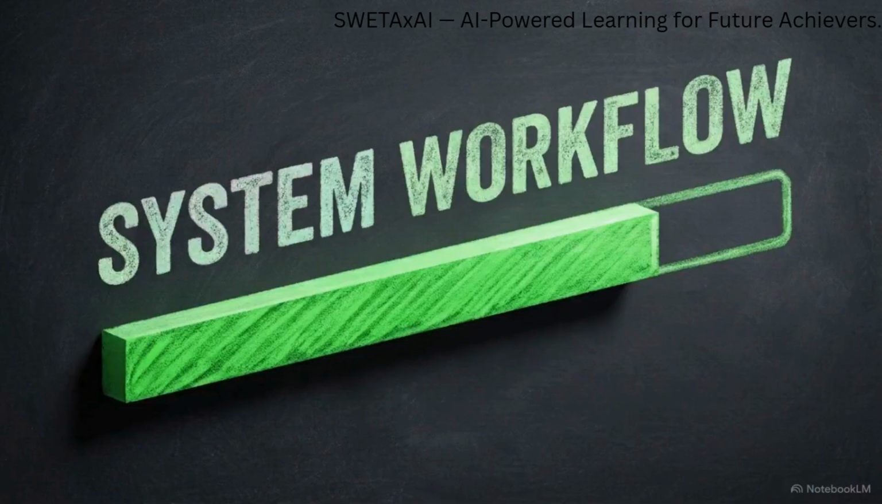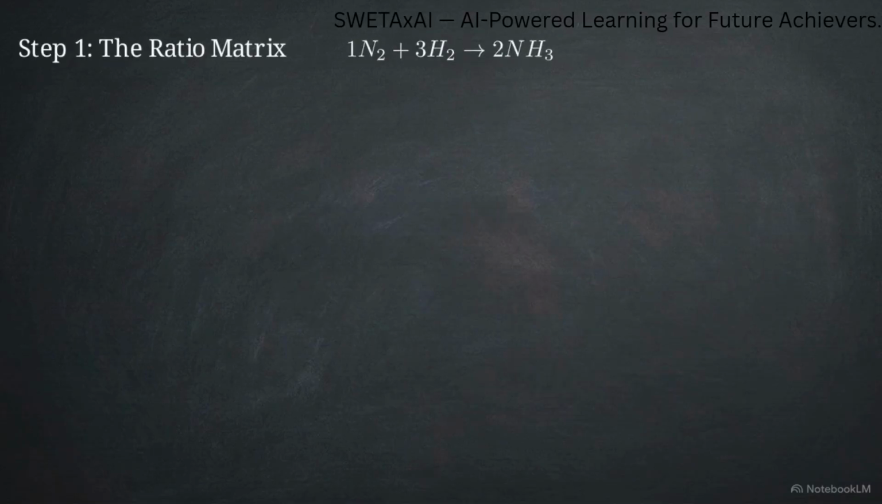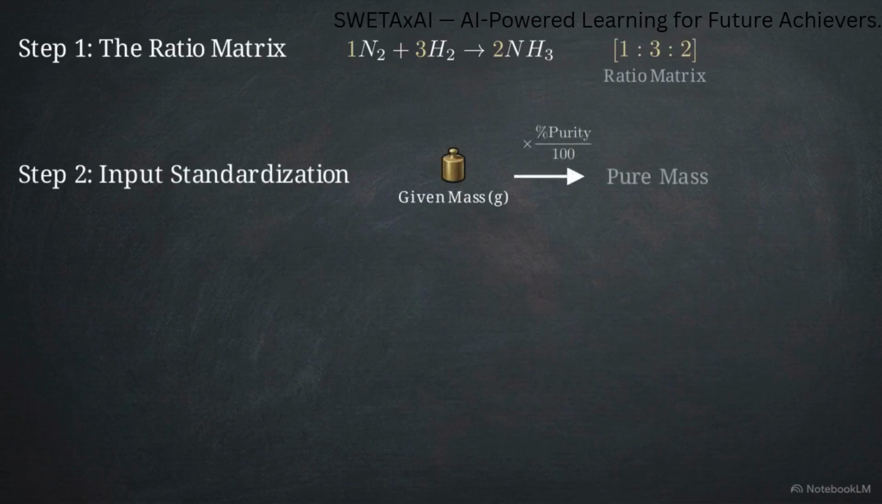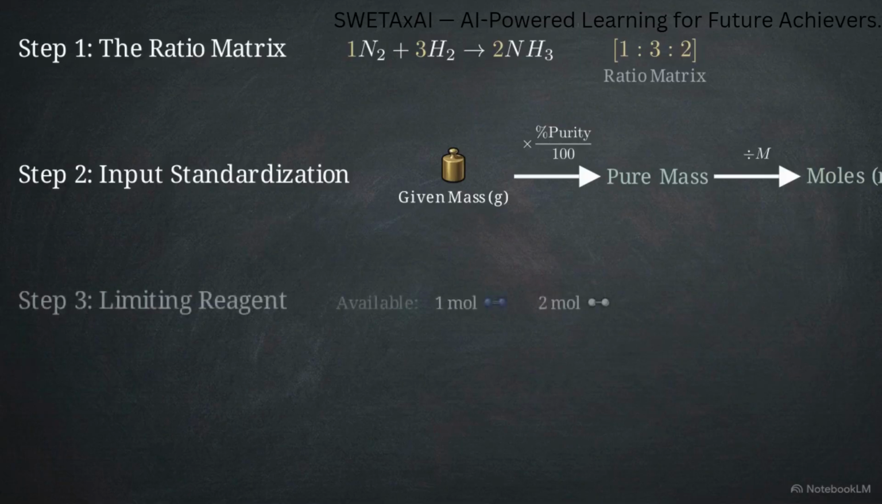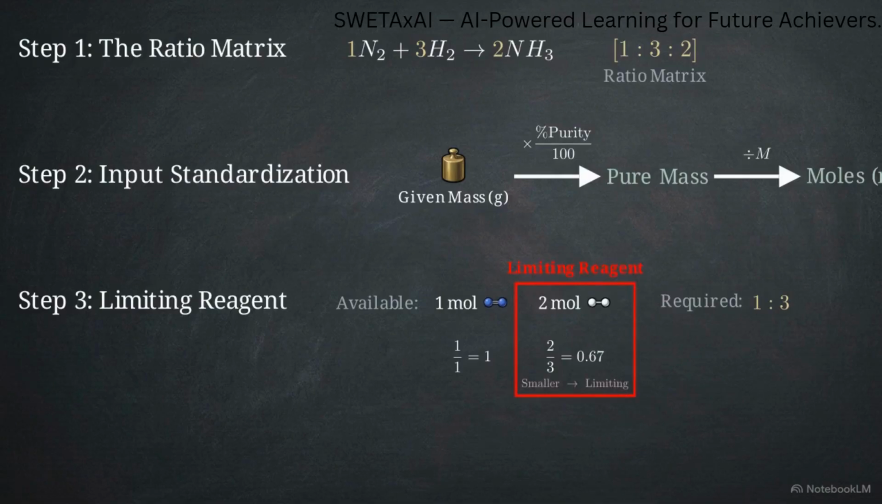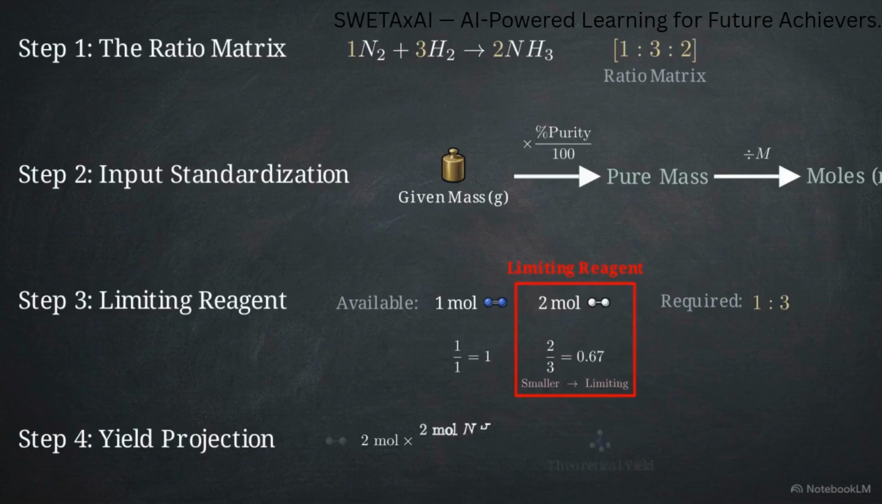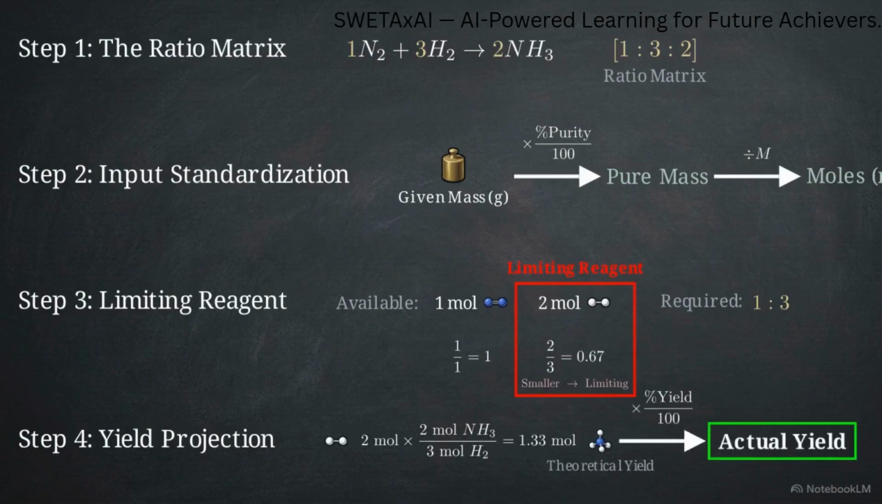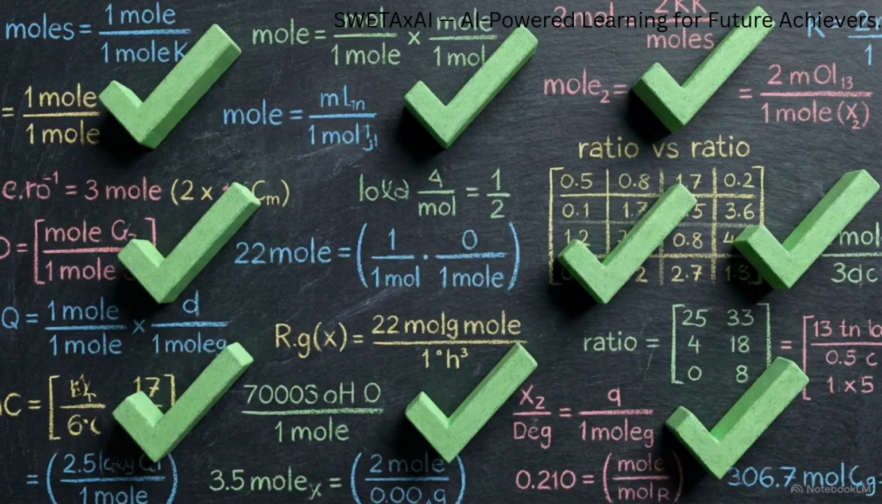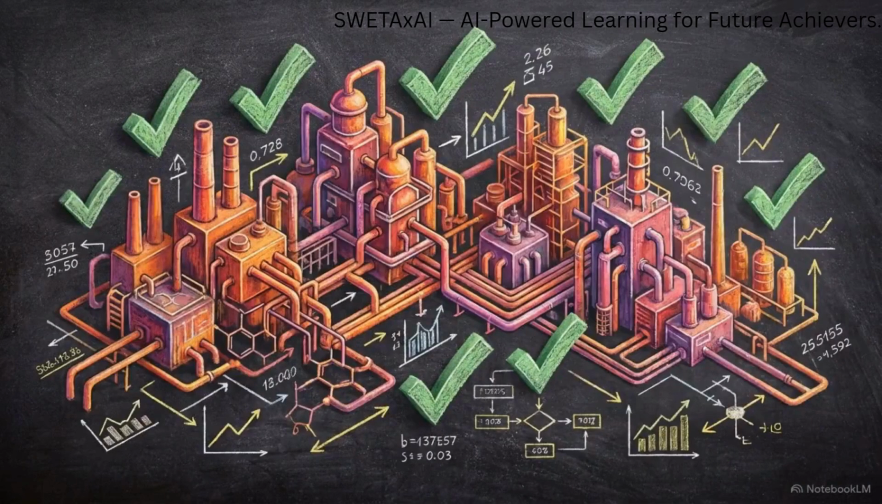This algorithmic workflow can be summarized into 4 actionable steps. Step 1. Balance the chemical equation to establish the mandatory ratio matrix. Step 2. Determine the pure mass of your reactants and convert all starting quantities into moles. Step 3. Identify the limiting reagent using either ratio analysis or product projection. Step 4. Calculate the theoretical yield based on the limiting reagent and apply any percentage yield constraints. By bypassing the mass fallacy and following this framework, we can accurately determine the quantitative limits and expected outputs of any chemical system.